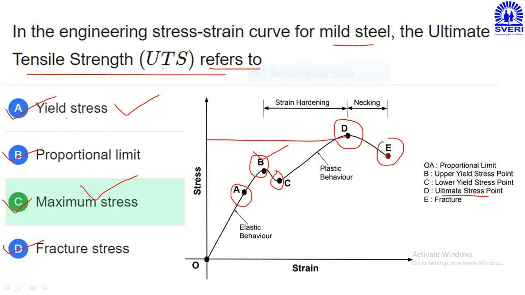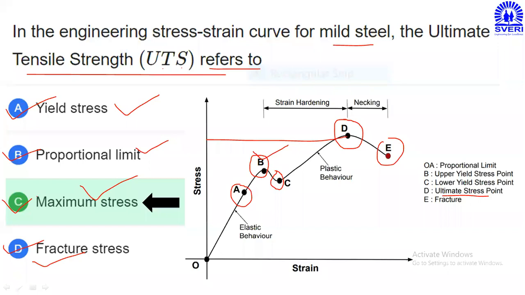We cannot call it yield stress, proportional limit, fracture limit, or fracture stress. So that ultimate stress point will be considered as the maximum stress point. Therefore, option C is the correct option.